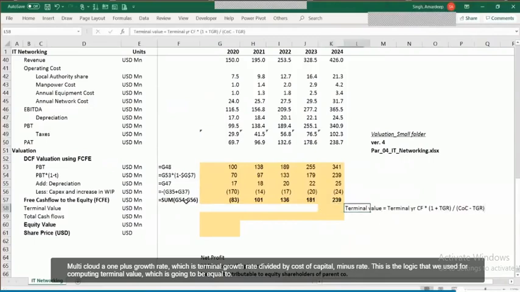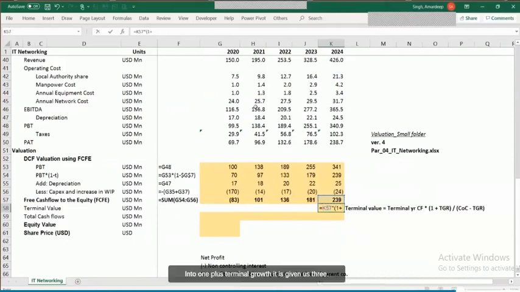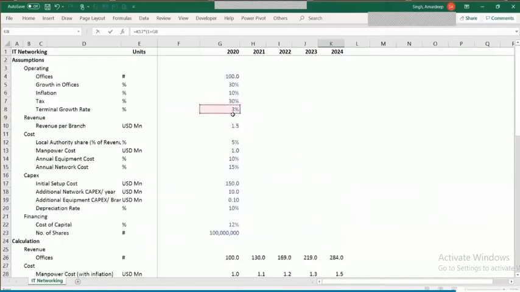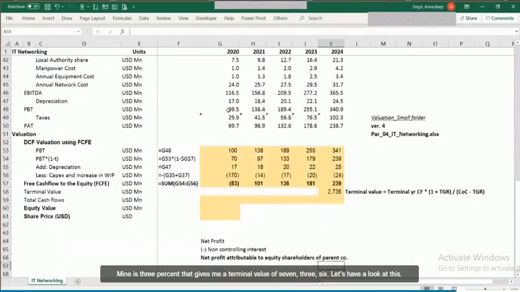This is the logic that we use for computing terminal value, which is going to be equal to 239 into 1 plus terminal growth rate, given as 3%, divided by cost of capital, which is given as 12% minus 3%. That gives me a terminal value of 736.